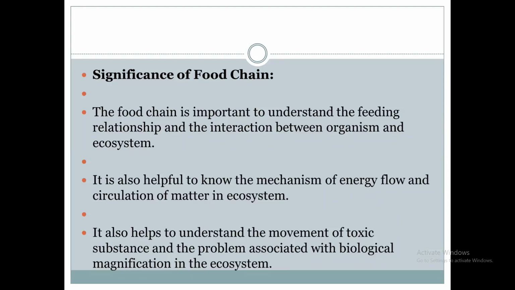So this is a mechanism of energy flow from one system to another. It is a circulation of matter in the ecosystem. The energy gets circulated, transmitted from one system to another. For this case, the food chain is very essential to understand the mechanism of energy flow.